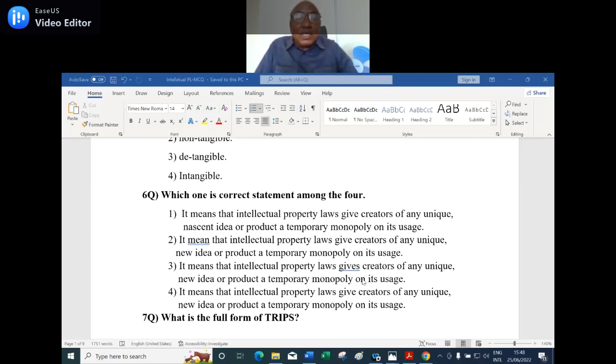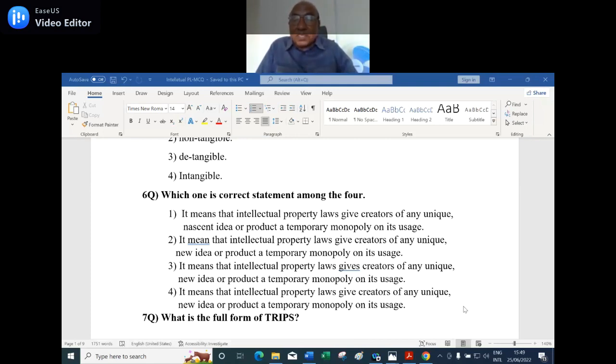Number one, it means that the intellectual property law gives a creator of any unique nascent idea or product a temporary monopoly on its usage. Number two, it means that the intellectual property laws gives a creator of any unique new idea or a product a temporary monopoly on its usage. Number three, it means that intellectual property law gives creator of any unique new idea or the product a temporary monopoly on its usage. Number four, it means that the intellectual property law gives a creator of any unique new idea or a product a temporary monopoly on its usage. Among the four, which one is the correct one? The other three are wrong.